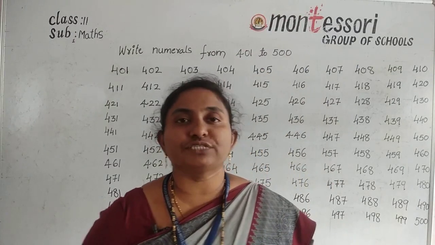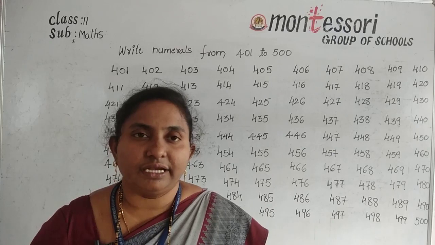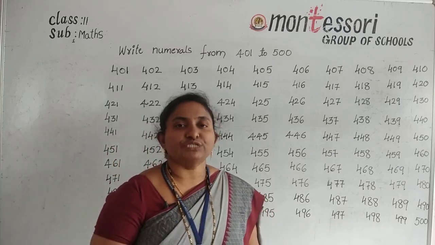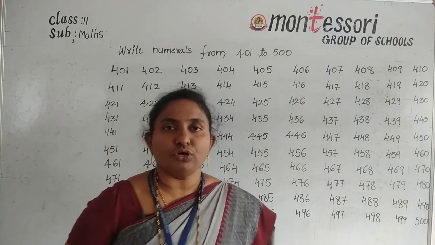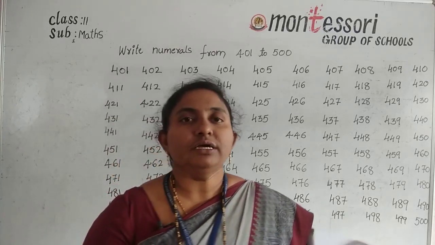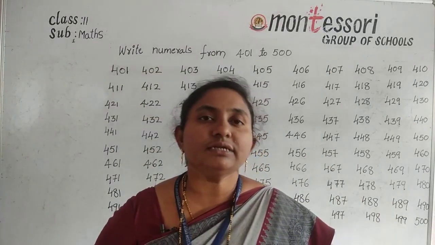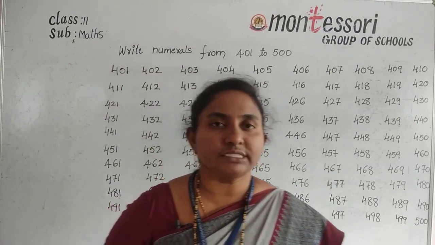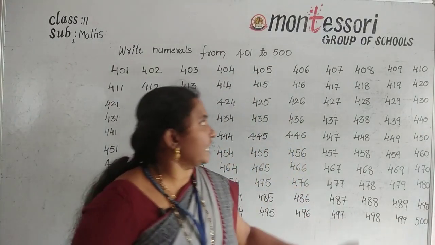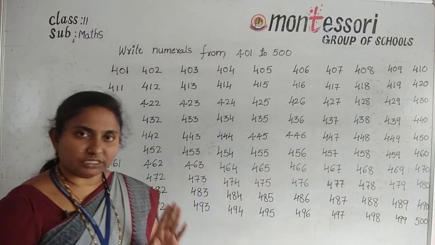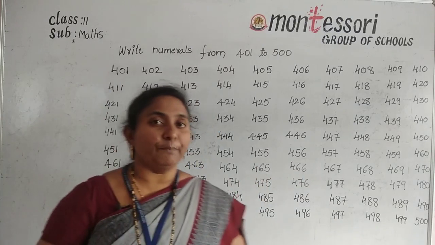Write numerals from 501 to 600, and another one is write numerals from 601 to 700. This whole page you can write on your own and then send it to your concerned class teacher or your subject teacher. Okay, understood all of you? So likewise you can write the remaining 500 to 600 and 600 to 700. You can write with a pencil.